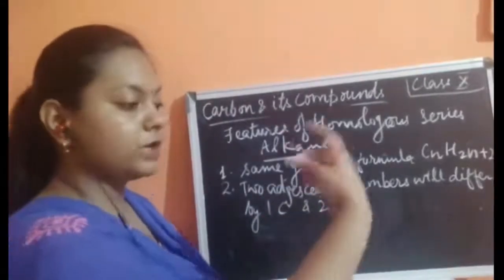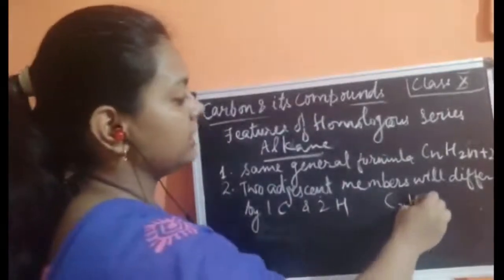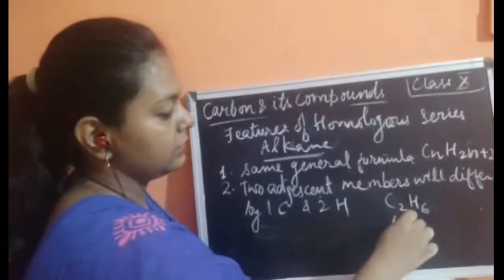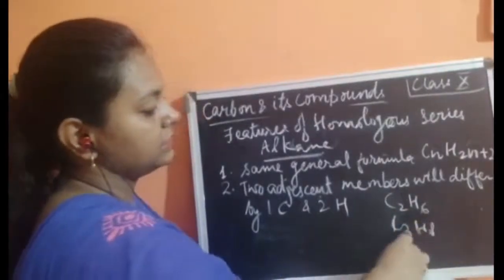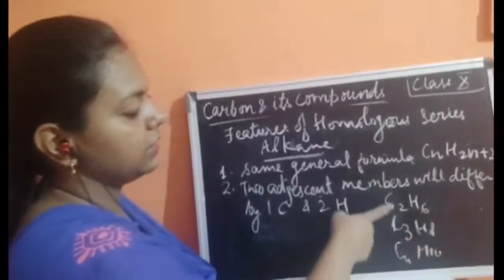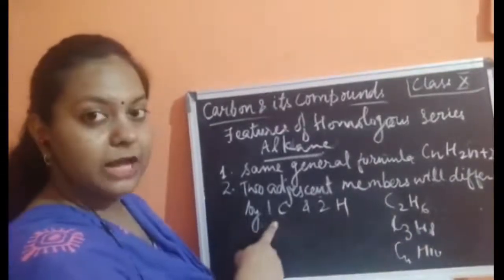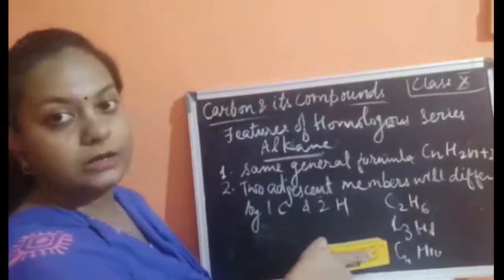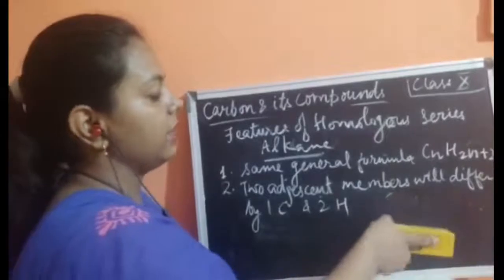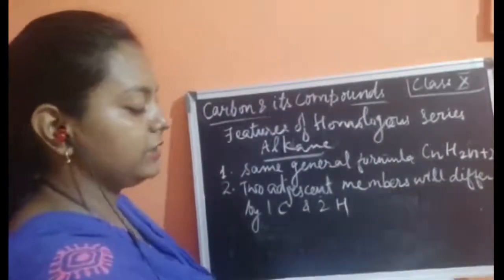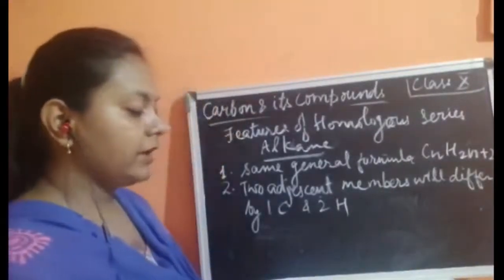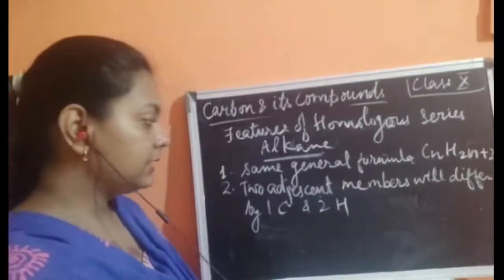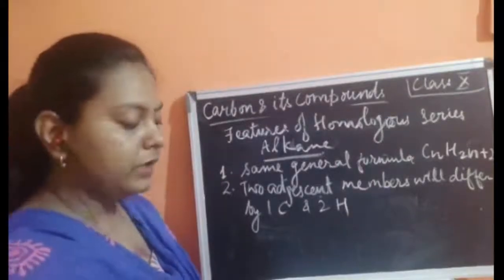If we compare the homologs, C2H6 is there, then C3H8, then C4H10. We can see that carbon is increasing by 1 and hydrogen is increasing by 2 atoms. So these homologs increase in the same manner, as one carbon increases and two hydrogens increase. So the general formula remains the same. To maintain the general formula, it increases in a similar proportion. It is not going to change.